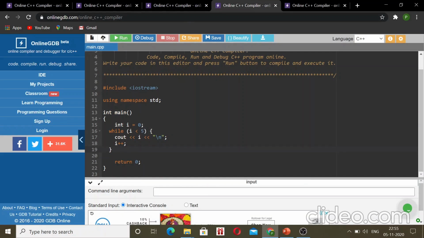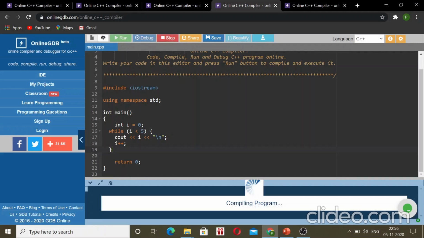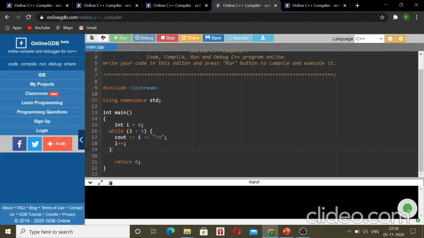See, we first declare a variable i of type int is equal to 0, while i is less than 5, cout i and then i plus plus. Let us run it. So here when i becomes 5, it stops. So until i becomes 5, it iterates the loop: 0, 1, 2, 3, 4. Okay.